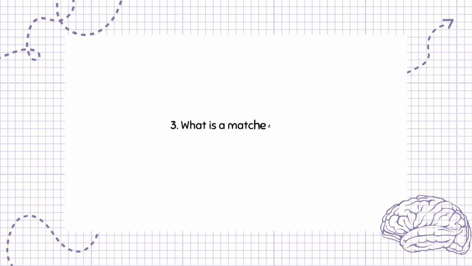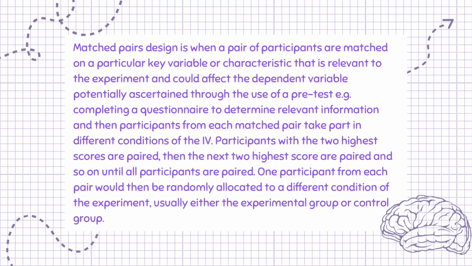Question 3. What is a matched pairs design? 2 marks. Matched pairs design is when a pair of participants are matched on a particular key variable or characteristic that is relevant to the experiment and could affect the dependent variable, potentially ascertained through the use of a pretest, e.g., completing a questionnaire to determine relevant information, and then participants from each matched pair take part in different conditions of the experiment. Participants with the 2 highest scores are paired, then the next 2 highest scores are paired, and so on until all participants are paired.